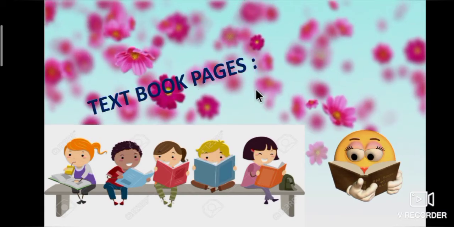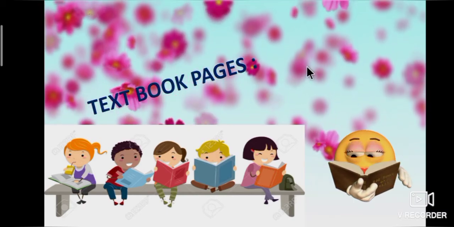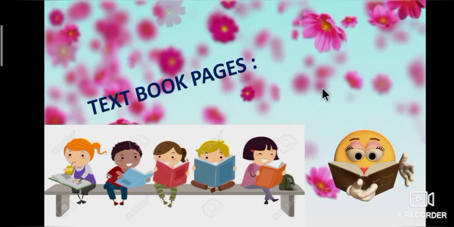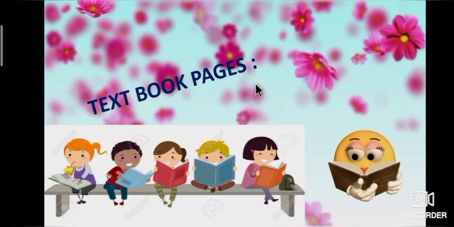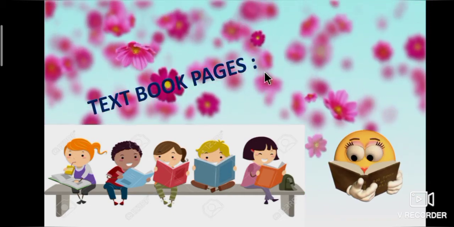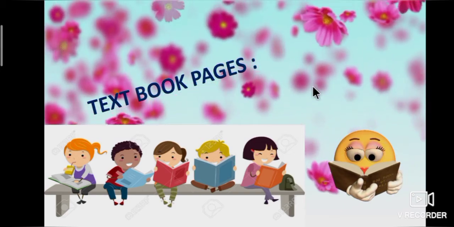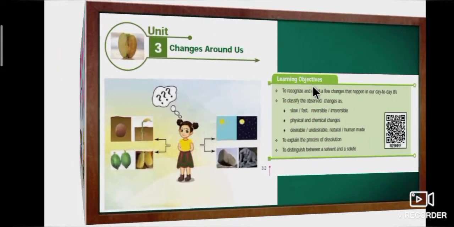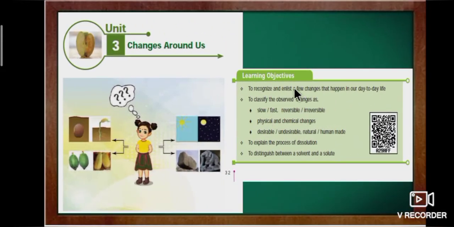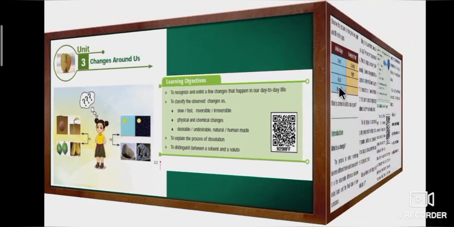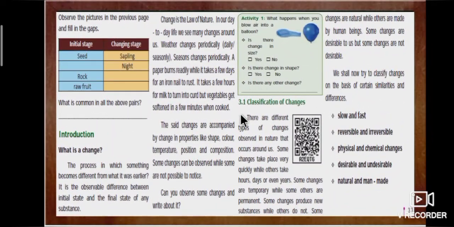Okay students, I hope you all understood what is change, slow and fast change, and reversible and irreversible changes. Now let's see some textbook pages related to today's topics. Page number 32, the lesson starts with the learning objectives. Page number 33 explains what is change and classification of changes.